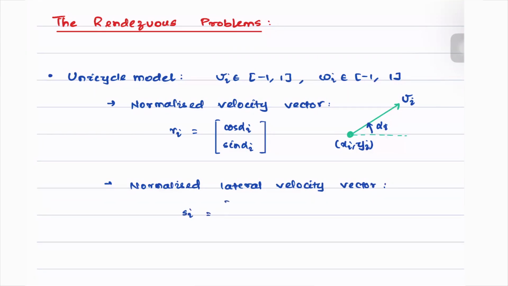Si is equal to minus sin alpha i and cos alpha i. So again, the directions of Si and Ri are this way.